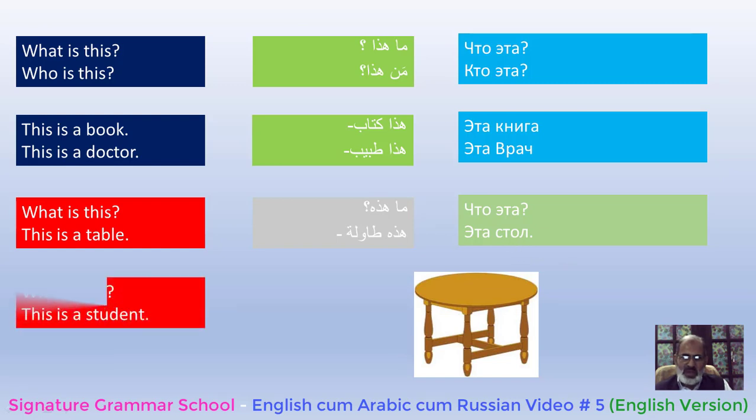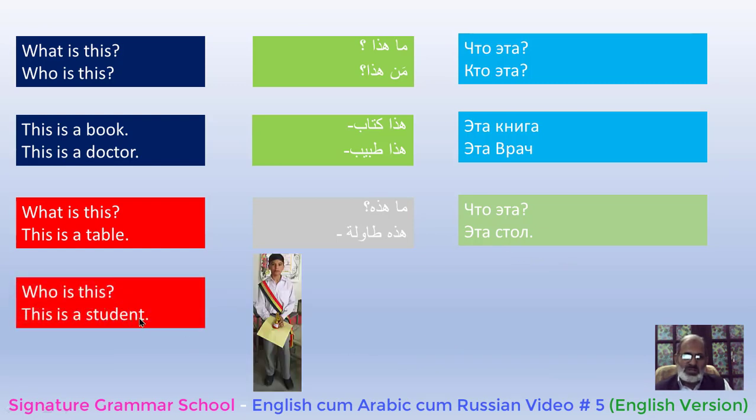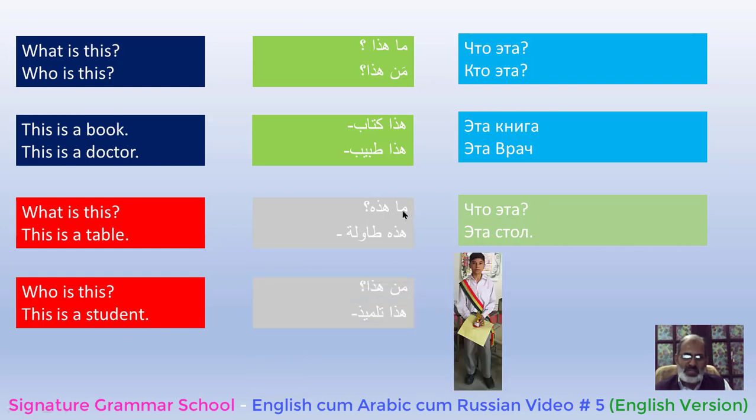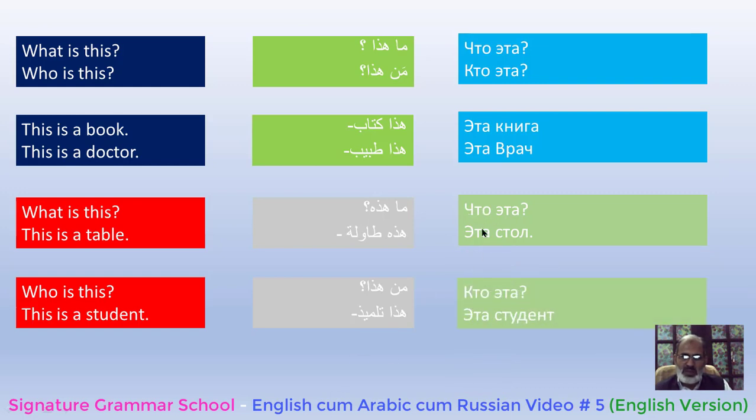Having more characters about this. Who is this means asking for a man or woman, having a life. This is a student. The answer is this is a student. In Arabic it will be man haza. Instead of ma, we wrote here man. We started the sentences with man with the question mark. Man haza. Who is this? Haza tilmiz. This is a student. In Russian it will be for shto it is kto. Start with ka. Kto eta. Who is this? It's a student. This is a student.